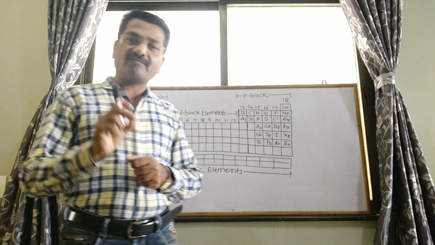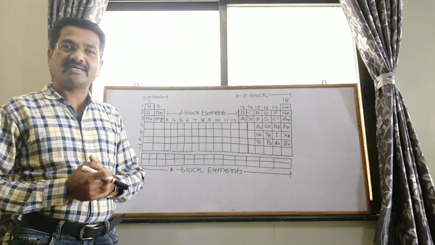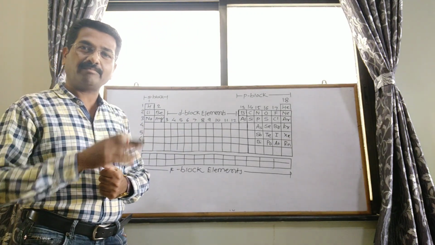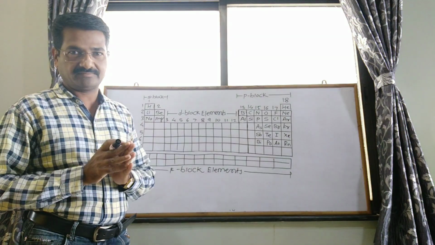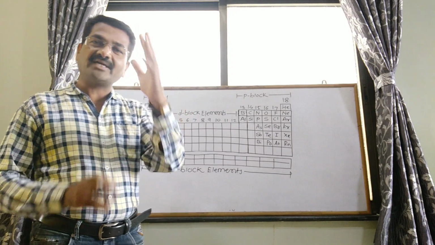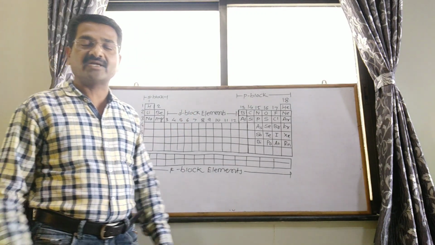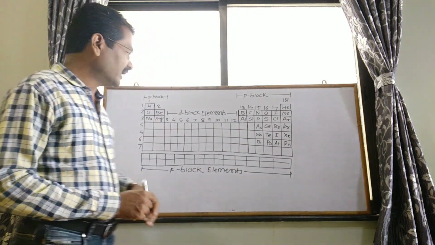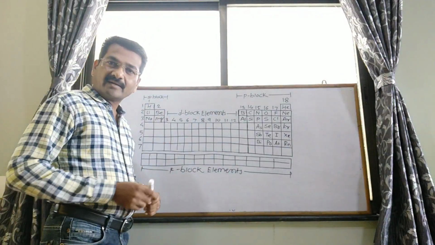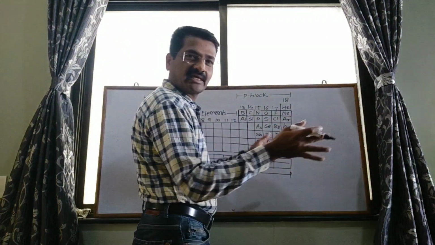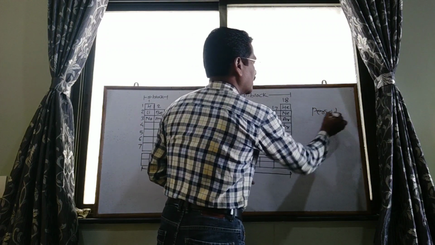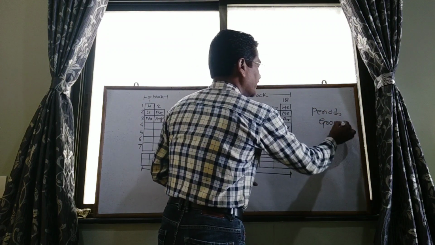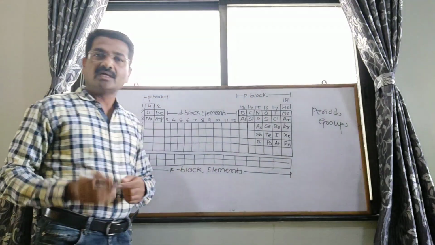The arrangement of elements in periods and groups is called the periodic table. In the periodic table, there are periods and groups. What about the periods?